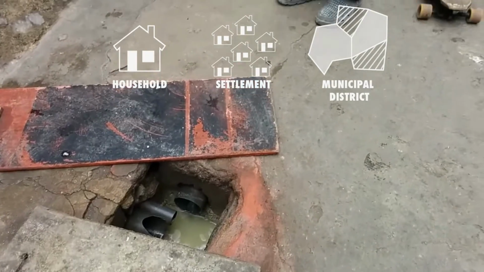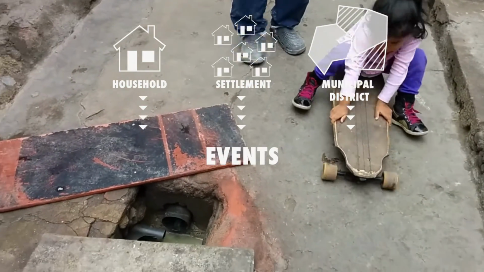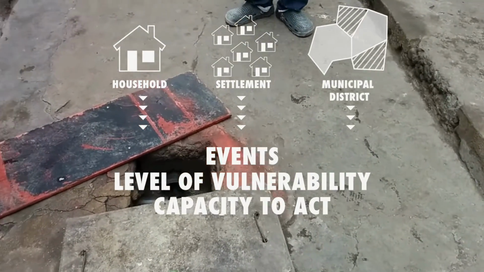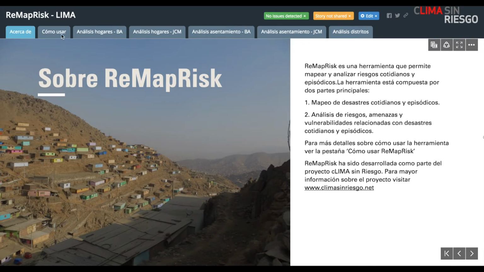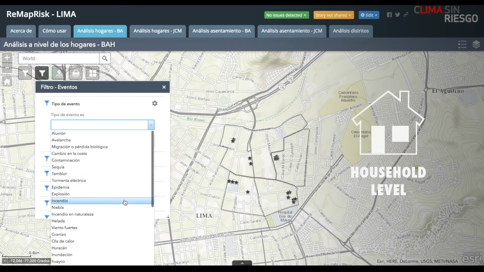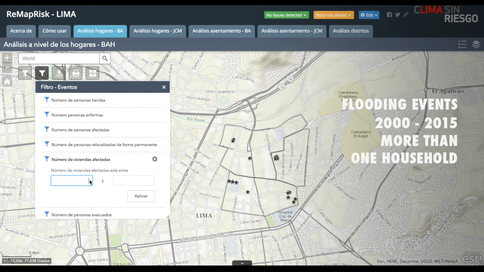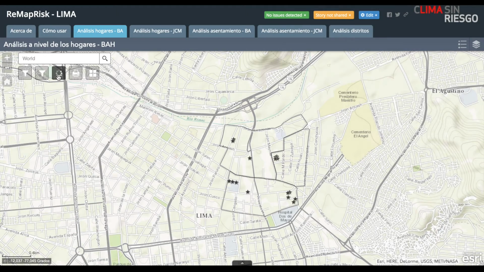For each of them, it is possible to explore the events that have taken place, the level of vulnerability, and also the capacity to act. So you can ask the tool questions at different levels. At the household level, for example, how many flooding events occurred between 2000 and 2015 that affected more than one household in the settlement?